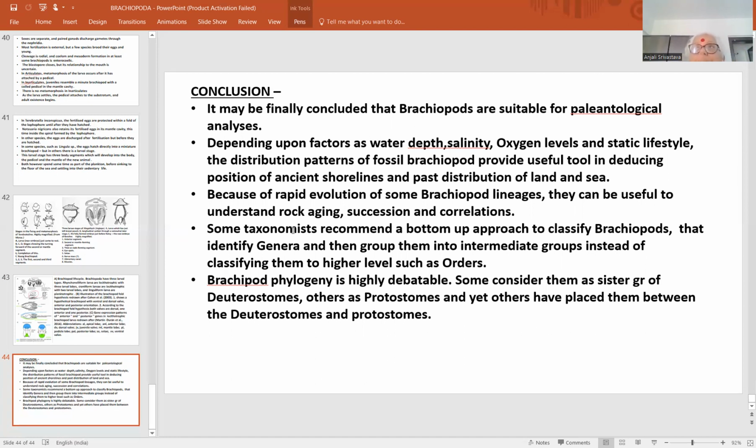So all together, brachiopoda is a very interesting group for various branches of zoology. As zoological diversity we can study it, as phylogenetic importance, evolutionary importance, and paleontological importance is very high, archaeological and paleontological. So this is all about it.